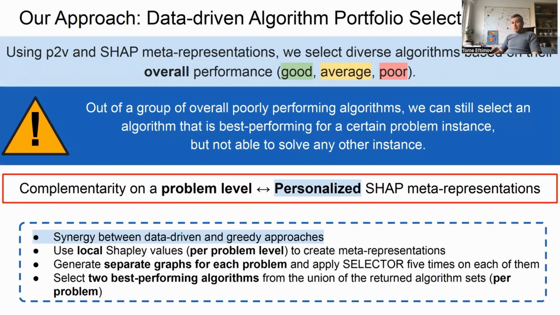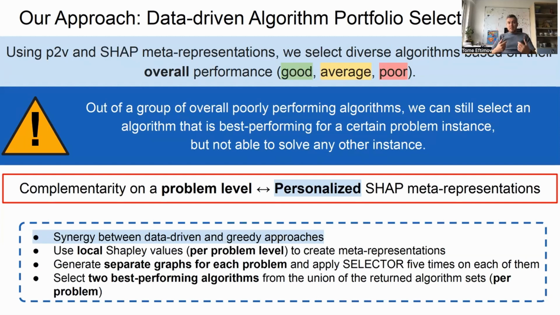However, what is really important is that both investigated meta representations, the performance2vec and the Shapley meta representation, provide us diverse algorithms based on overall performance. But sometimes we want complementarity not based on overall performance, but on a problem level. And this is the reason why we developed a special case which we call personalized Shapley meta representation, which is a synergy between the data-driven and greedy approaches.